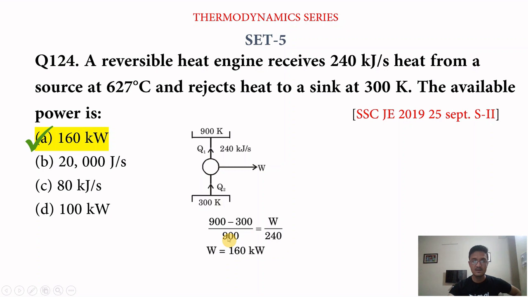So this is simple. Efficiency is work divided by Q1, which is 240 kilojoule per second. If we solve this equation, we get the power equal to 160 kilowatt. This question has been asked in SSC JE 2019, 25th September, shift 2nd. Let's move to the next question.